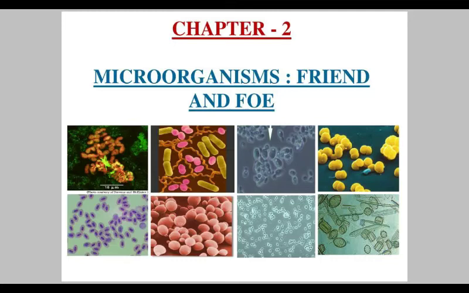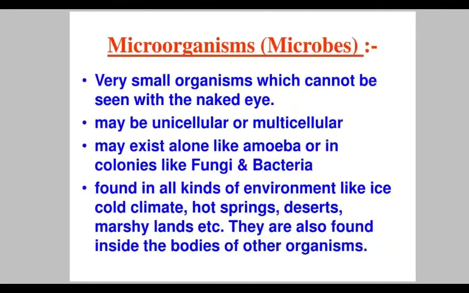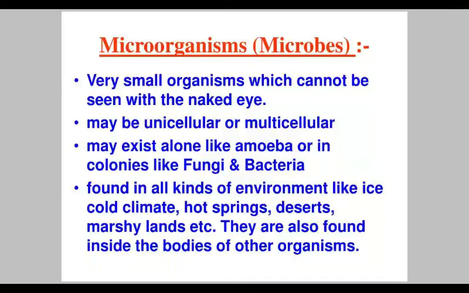Hello students, today we will read about chapter number 2, microorganisms, friends and foe. First of all, we have to read about the definition of microorganisms, what they are and how we can distinguish them from other organisms. Microorganisms are very small, we cannot see them with the naked eyes. We need a specific instrument known as the microscope to visualize them.